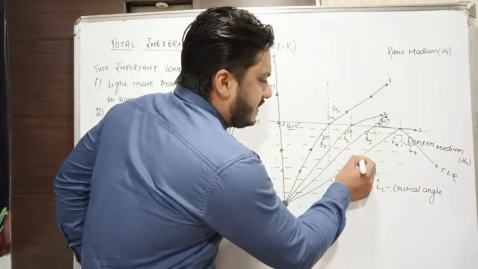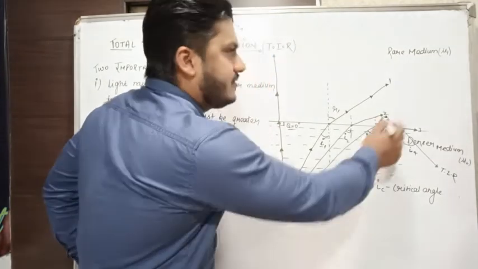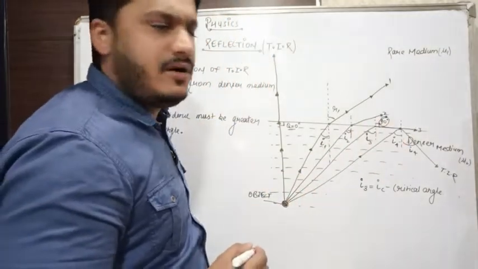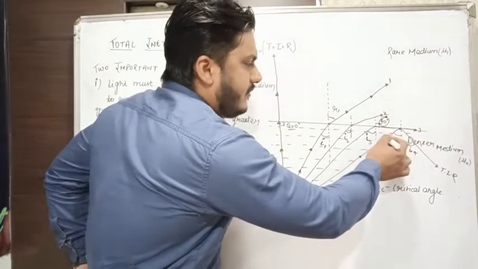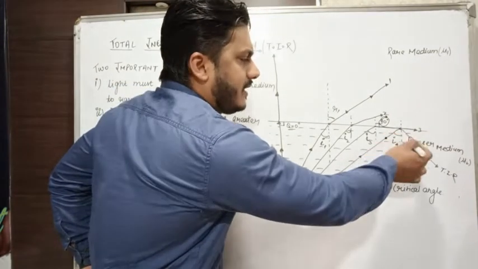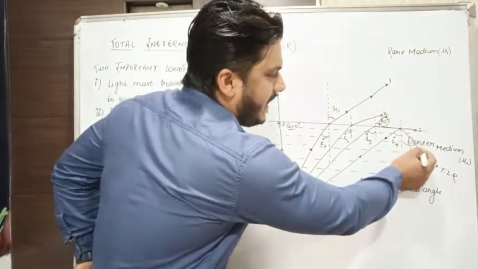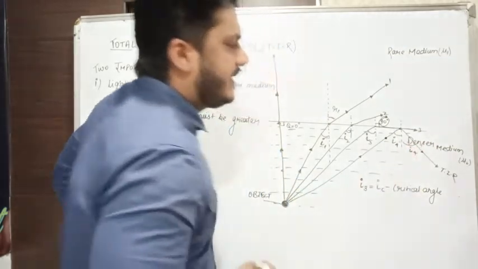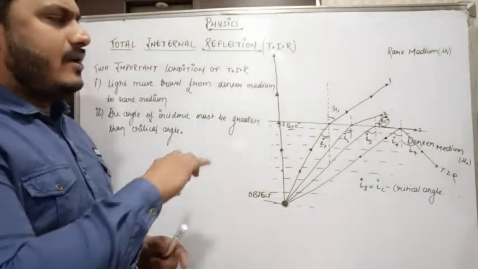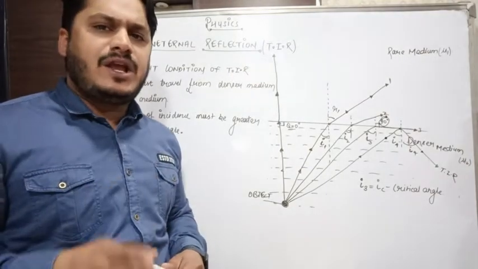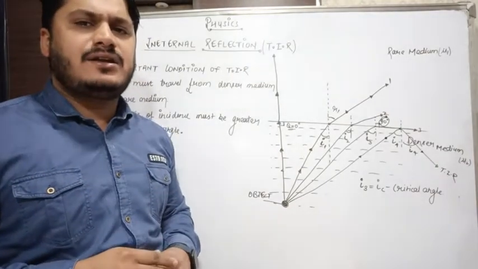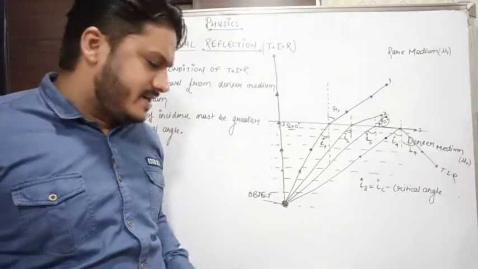If you incident the light from denser to rare medium and the angle of incidence is greater than the critical angle, the light reflects back in the same medium. This process of the light is known as total internal reflection.